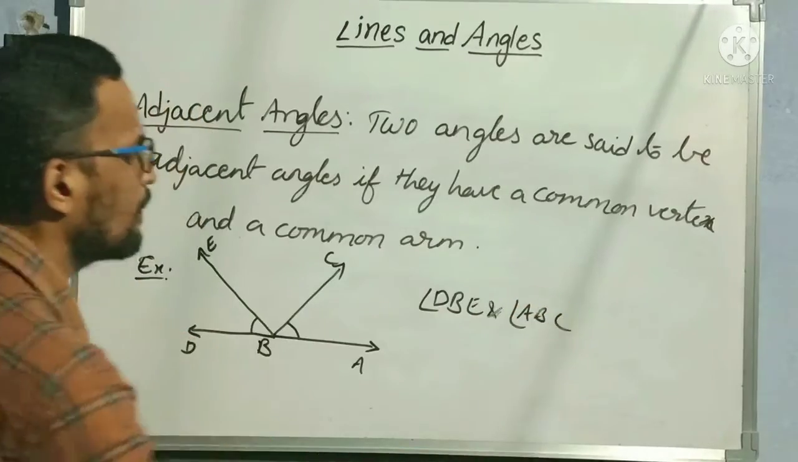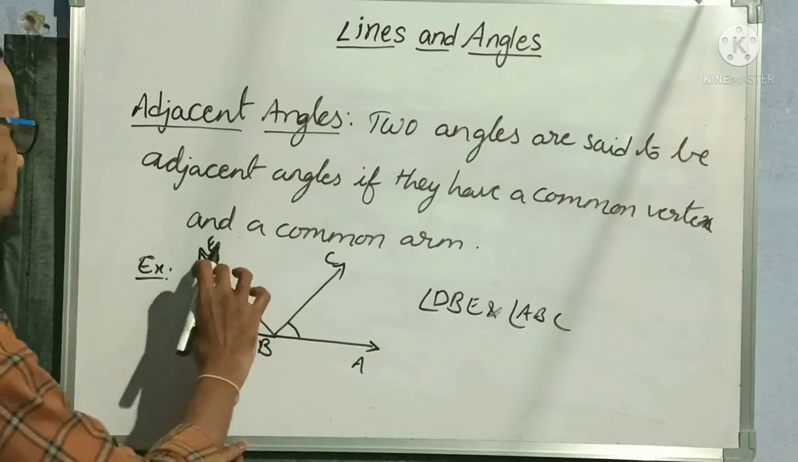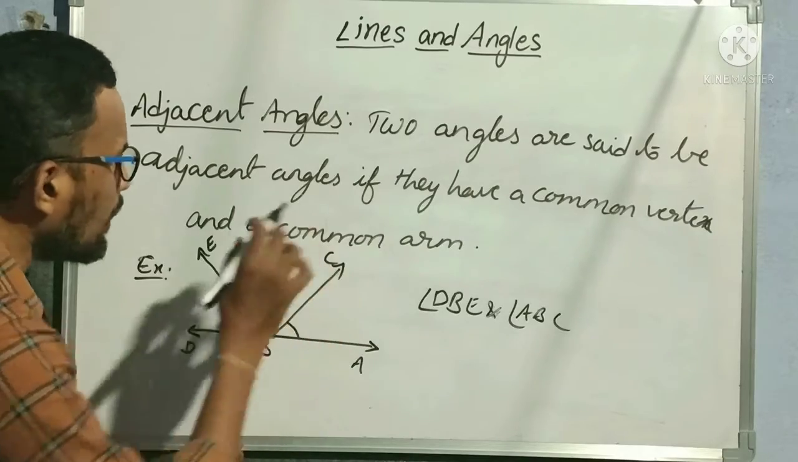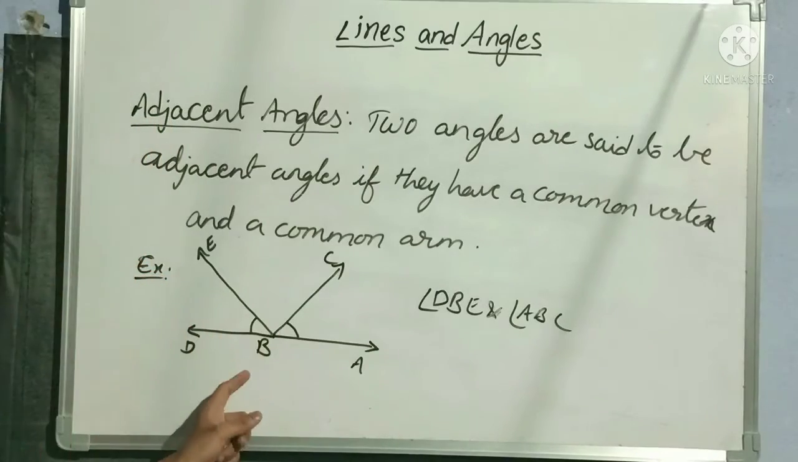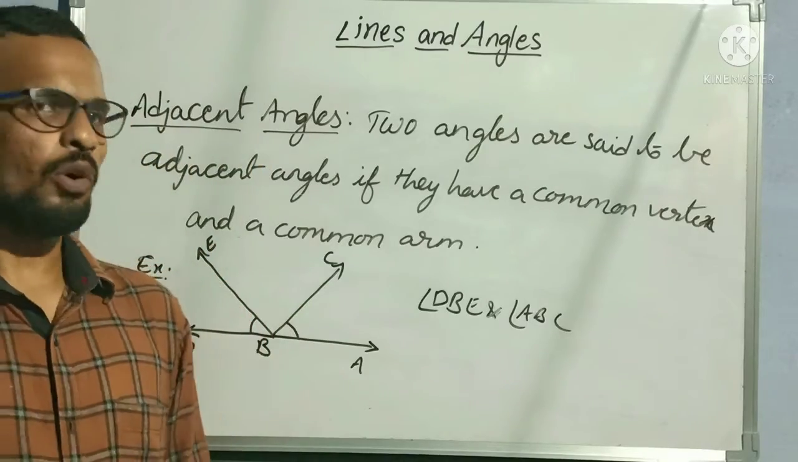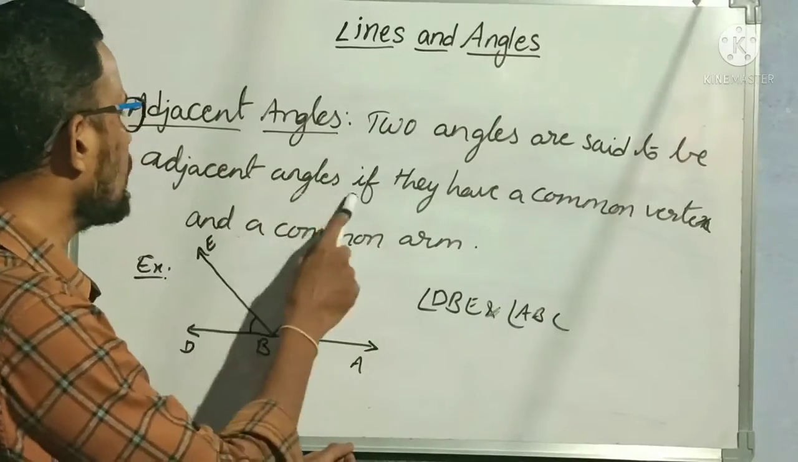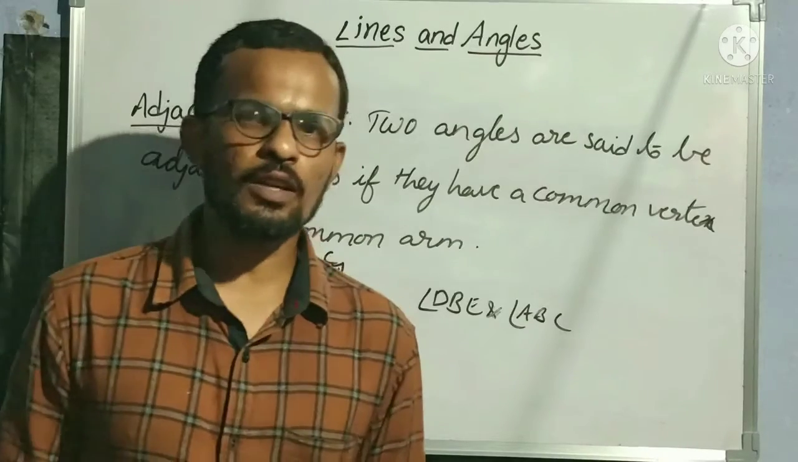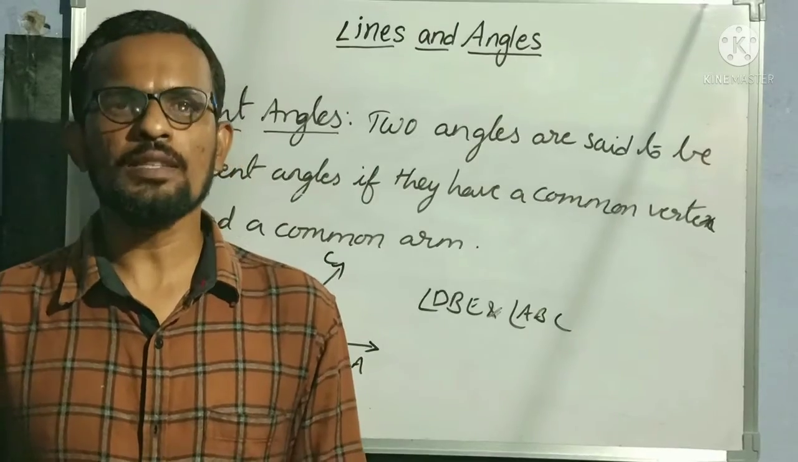Okay. Here my vertex is same, but how about my arms here? Arms are different, right? Here arms are BD and BE, and here arms are AB and BC. Means they are not shared by any common arm here. Understood? That's why these two are not adjacent angles. Clear now, everybody? So only when they have a common arm and common vertex, then only we can say that these two are adjacent angles. Clear? So these are the three important next definitions which we need to learn in our lines and angles topic.